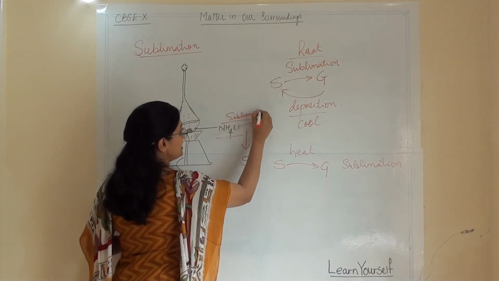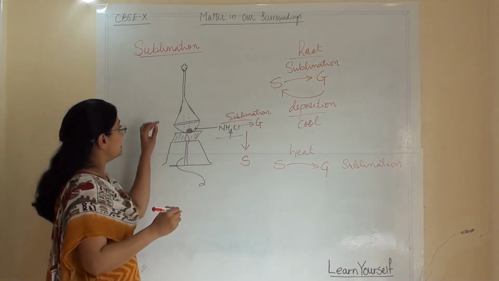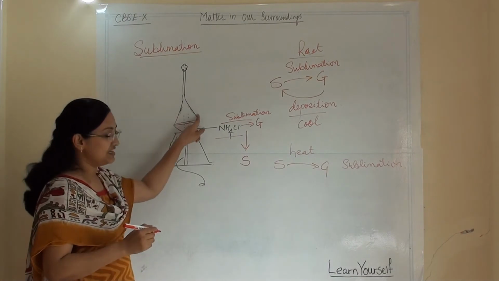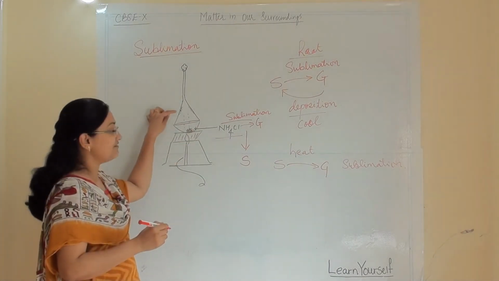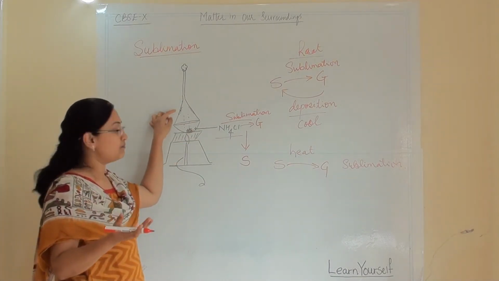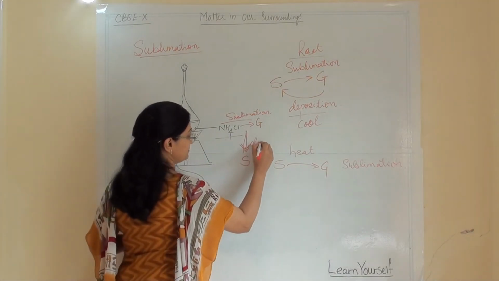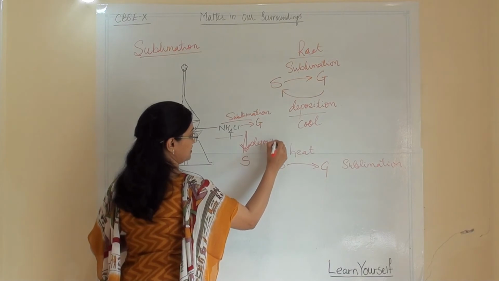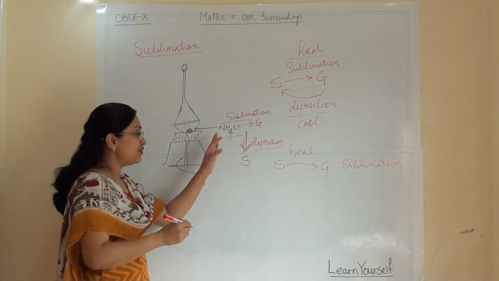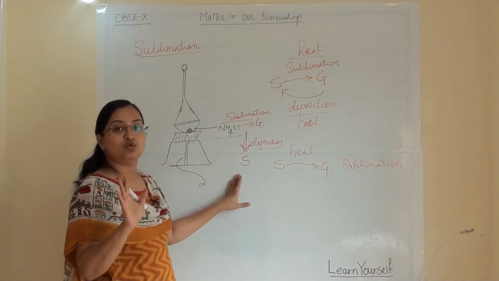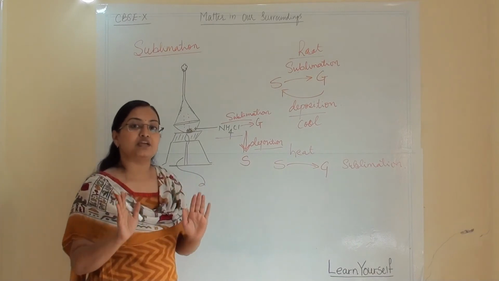and once it touches the surface of the funnel, which is cool, it will convert back to solid. So this is deposition. By doing so, my ammonium chloride will not change its chemical property.